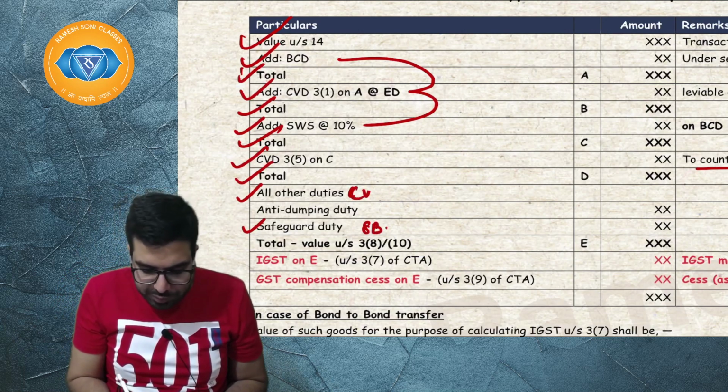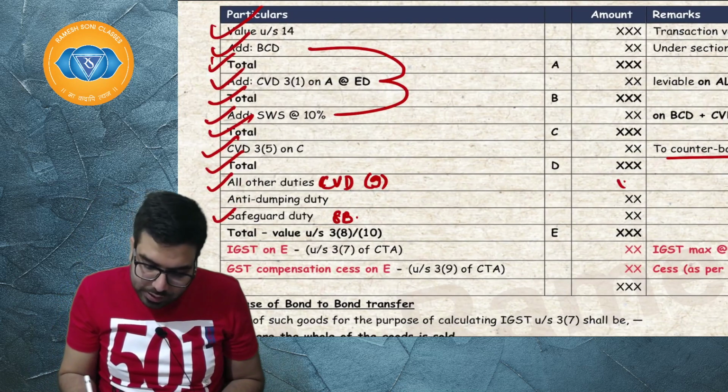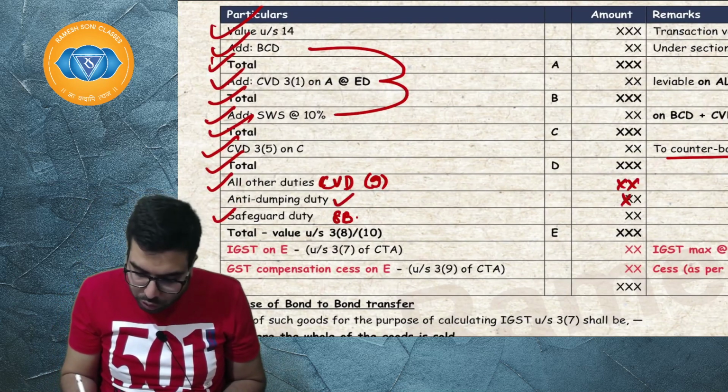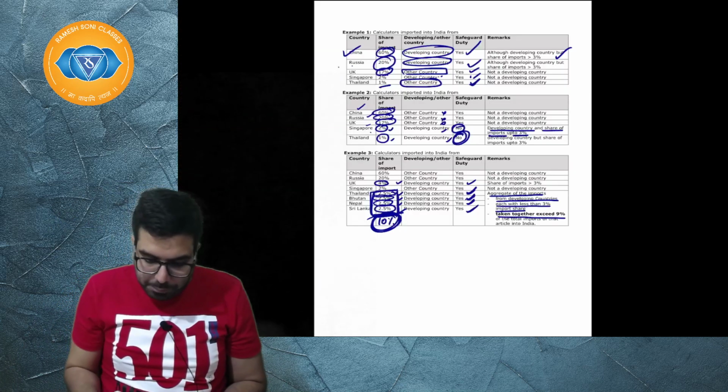Then I have told you CVD under section number 9, which is CVD on subsidized article. Then anti-dumping duty. I have also told you how to go ahead and calculate anti-dumping duty. Sir, can you please do one example on anti-dumping duty?